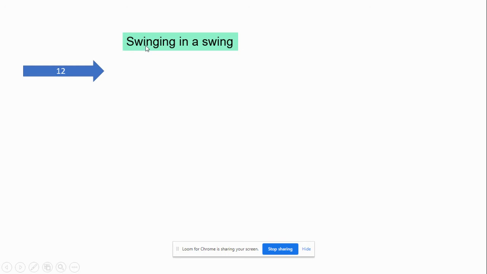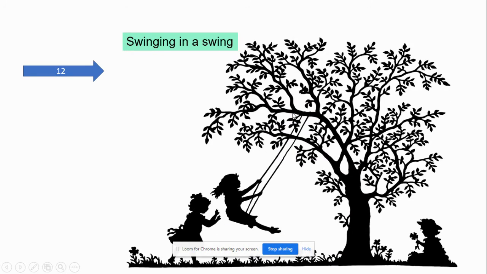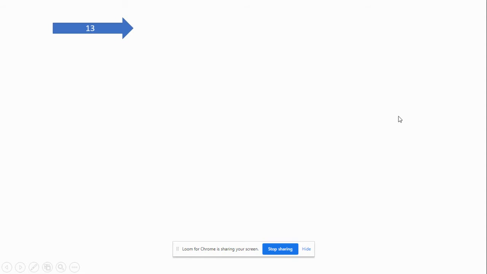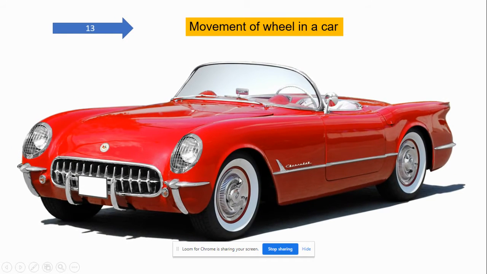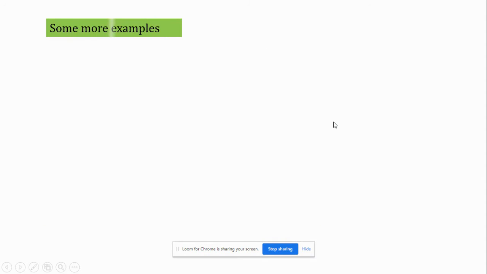The next example is swinging in a swing. Everybody knows this from our childhood days. The uniformity will be followed when we swing in a swing. The next example is the movement of a wheel in a car. We know that there is a circular motion. This is also a periodic motion, the movement of a wheel in a car.